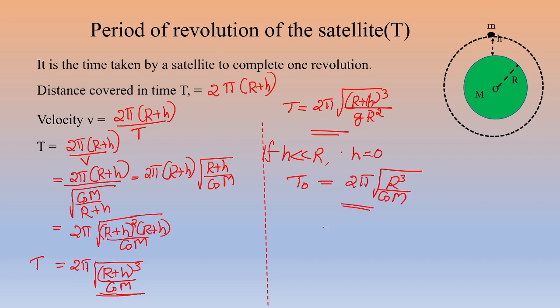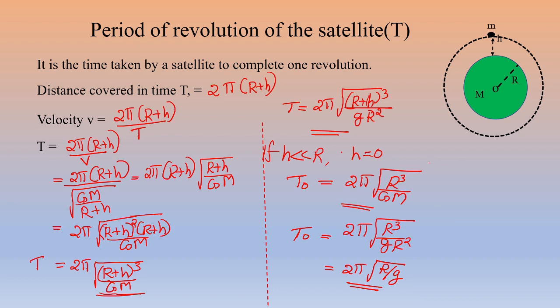And also we can substitute h is equal to 0 in the second expression, then that becomes 2 pi into square root of r cube divided by g r square. Therefore 2 pi into square root of r by g. Now these two are the expressions for the period of revolution corresponding to the first cosmic velocity.